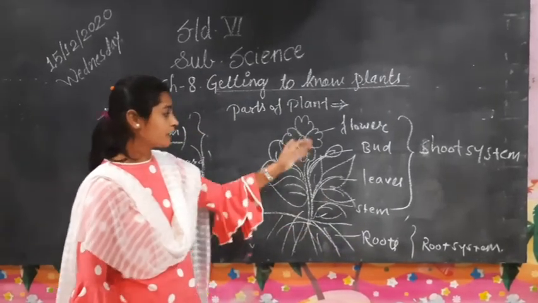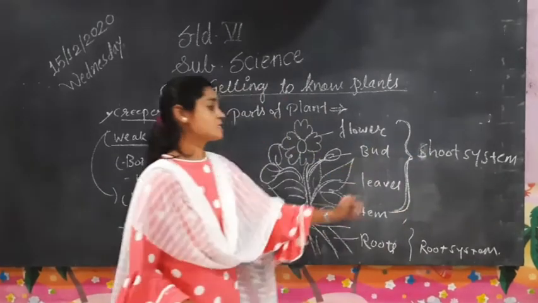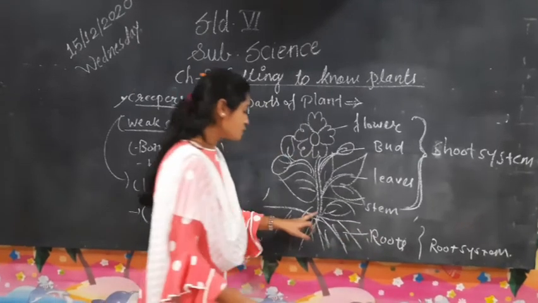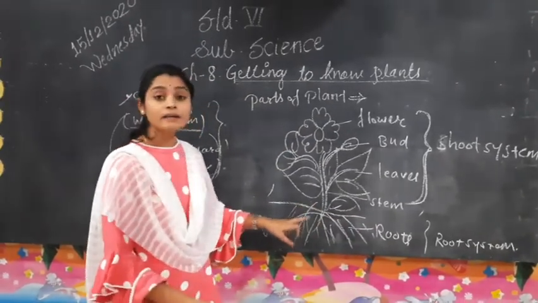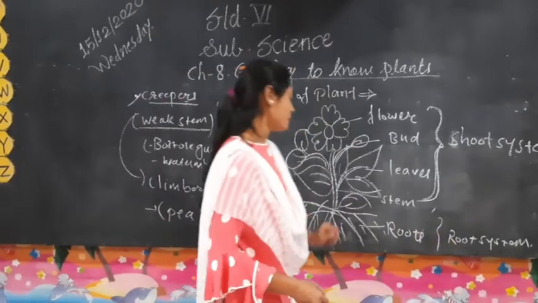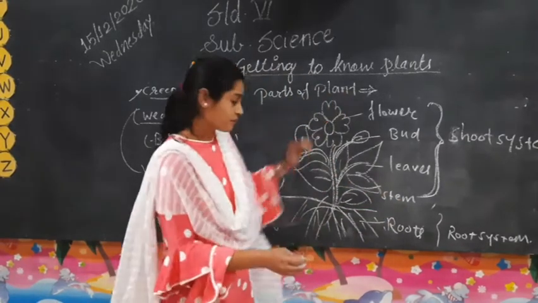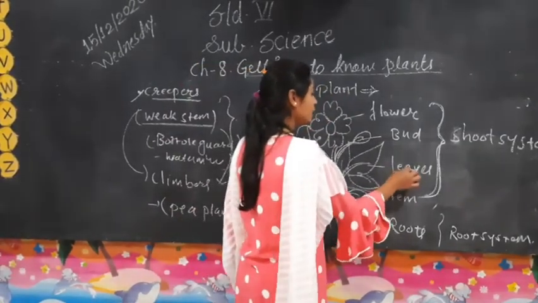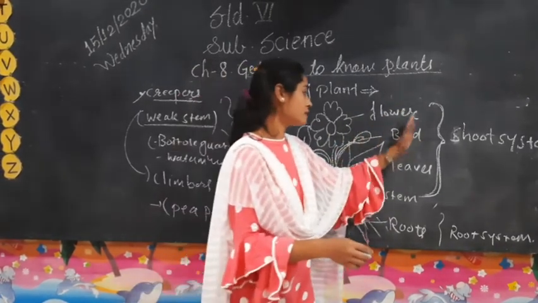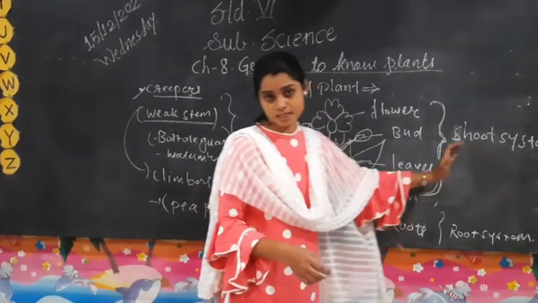As per their properties, they are classified into two systems. The root system occurs at underground level. The parts which occur above the ground surface, that is stem, leaves, buds and flowers, belong to the shoot system.